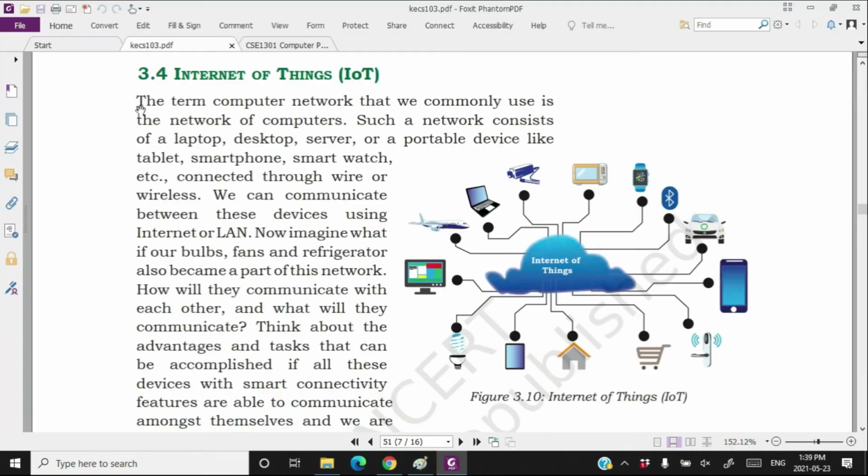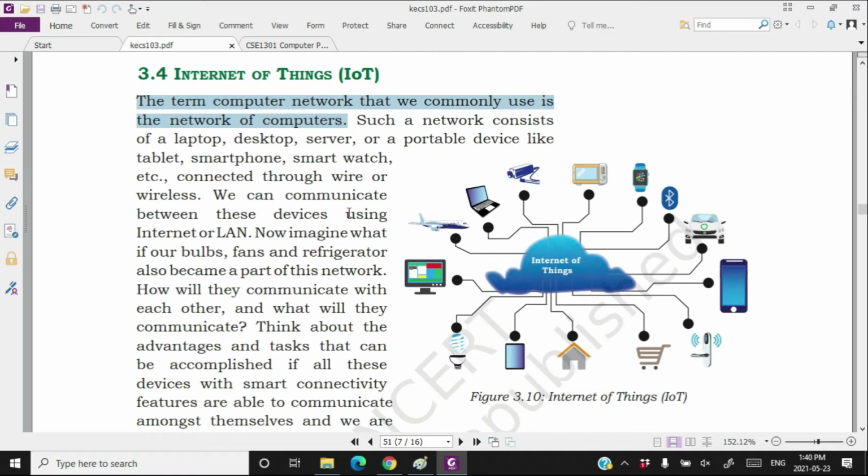Internet of Things. So the term computer networks that we commonly use is the network of computers. Normally we say internet as computer networks because computers are connected to each other. We have never seen a washing machine connected to a network. We have never seen our bulb or tube lights or table fans, AC, etc. connected to networks. Okay, nowadays ACs are coming which are connected with networks. But normally, most home appliances are not connected to the internet. That's why we say internet is a network of computers, computer networks. Only computers are connected to that network.